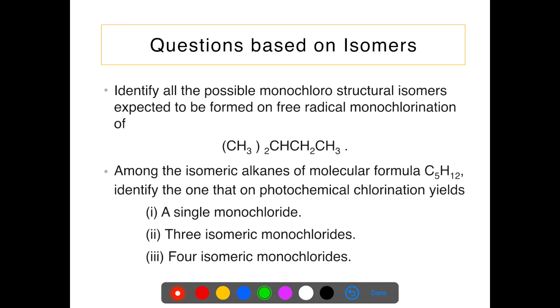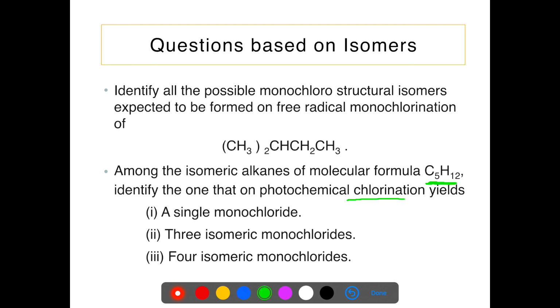These are the questions which are based on isomers. Identify all the possible monochloro structural isomers expected to be formed on free radical monochlorination of CH3CH2CH2CH2CH3. So you will write different free radicals and then complete the reaction. Now we have the formula C5H12.